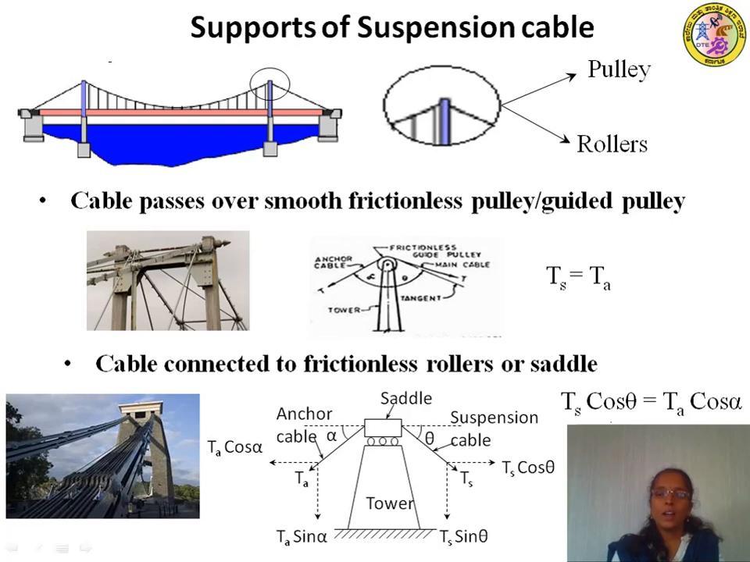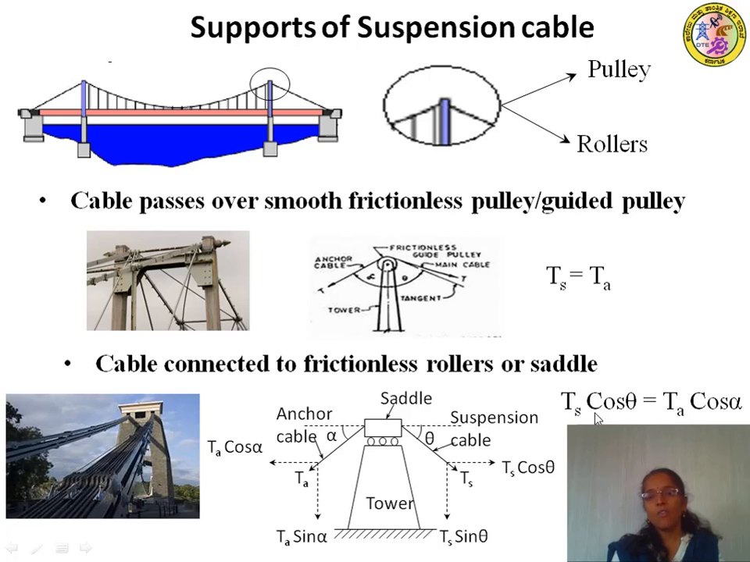So that is the condition to be satisfied if it has to be mounted on a roller. If the cable has to be supported by means of rollers, this condition has to be satisfied. That is, the horizontal component of tension in the suspension cable, Ts cos theta, should be equal to the horizontal component of tension in the anchor cable, Ta cos alpha. Whereas in case of a frictionless pulley, tension in the suspension cable will be equal to tension in the anchor cable.